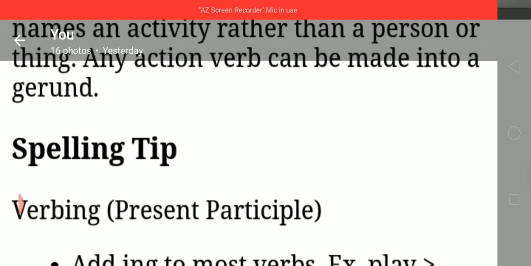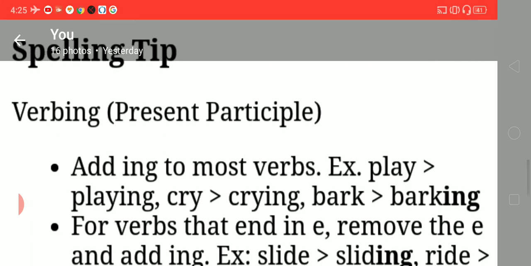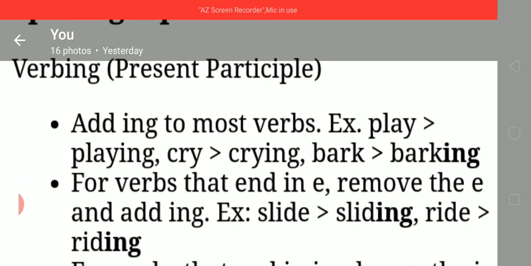Any action verb can be made into a gerund. So spelling tips are given. You can see verb-ing, present participle: add ing to most verbs. For example, play means playing, cry means crying, bark means barking.